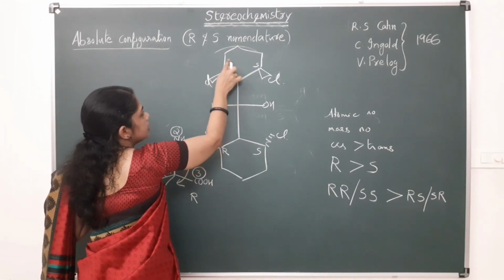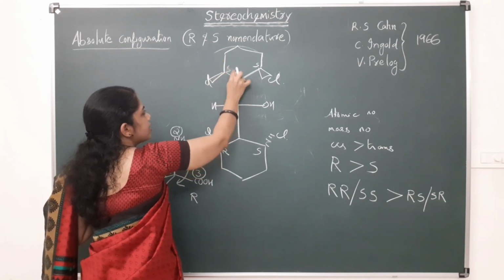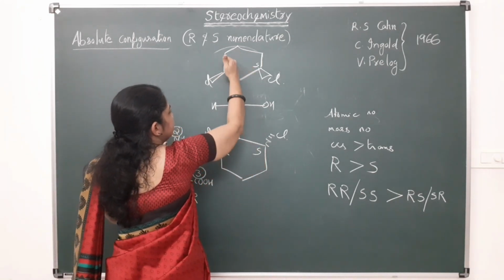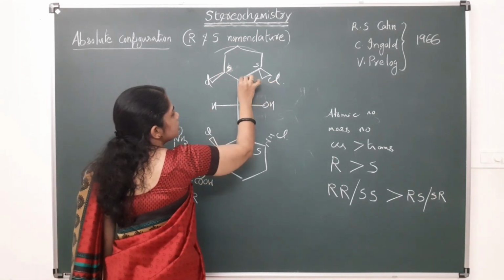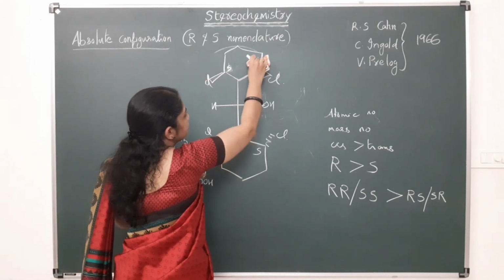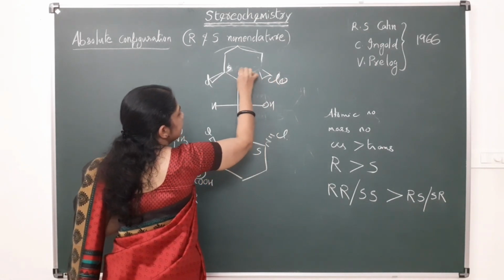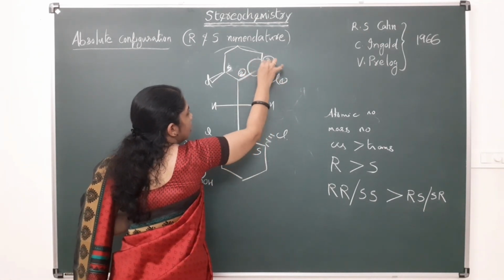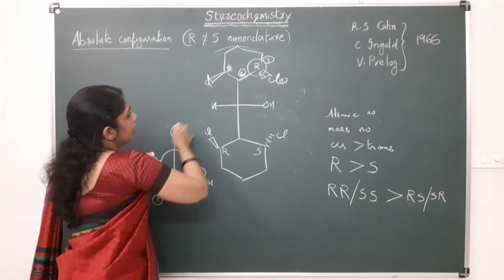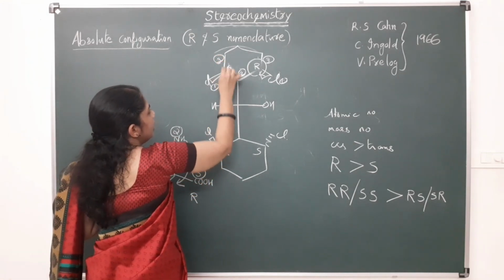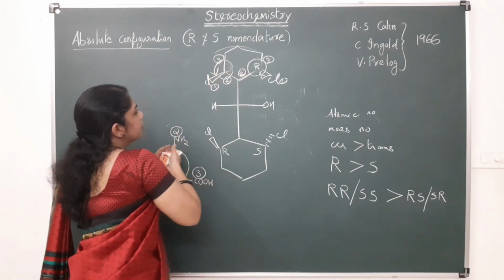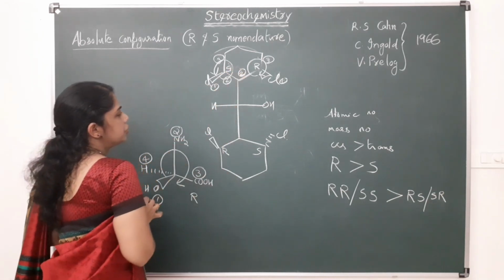This is 1, this is 2, this is 3, so 1, 2, 3 is in the anti-clockwise direction, and this is S. This is 1, this is 2, this is 3, in the clockwise direction, so this is having the configuration R. And here it is 1, 2, 3, anti-clockwise direction, so this is having the configuration S.